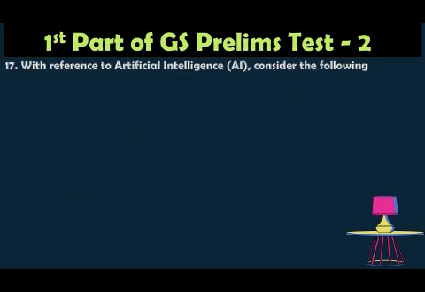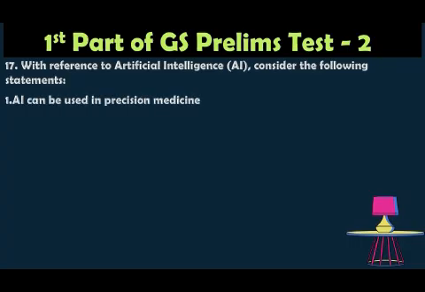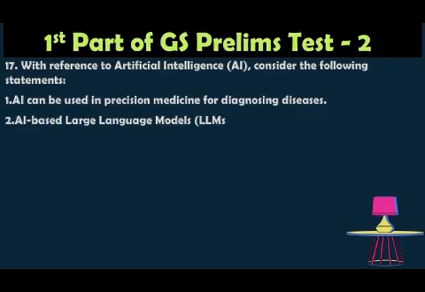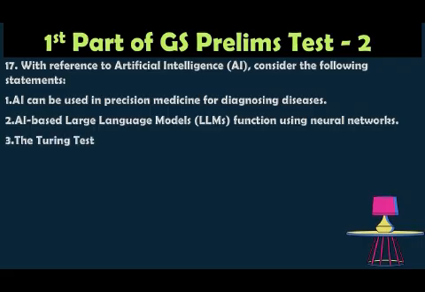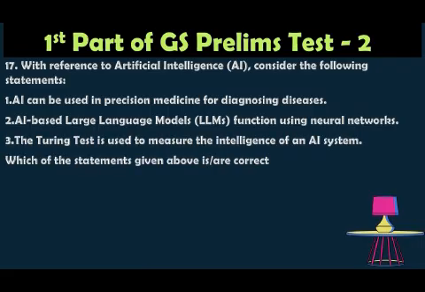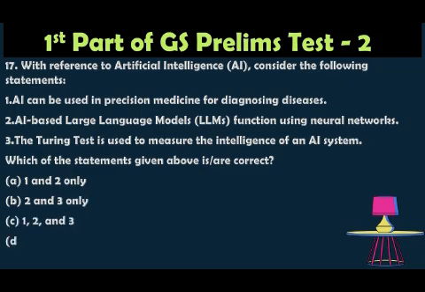Question number 17. With reference to artificial intelligence, consider the following statements. One, AI can be used in precision medicine for diagnosing diseases. Two, AI-based large language models function using neural networks. Three, the Turing test is used to measure the intelligence of an AI system. Which of the statements given above is correct? Option A, 1 and 2 only; option B, 2 and 3 only; option C, 1, 2 and 3; option D, 1 only.